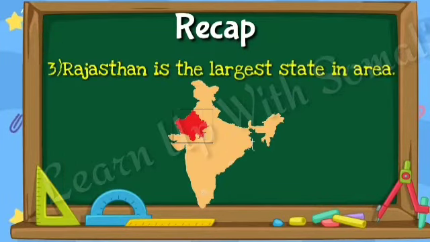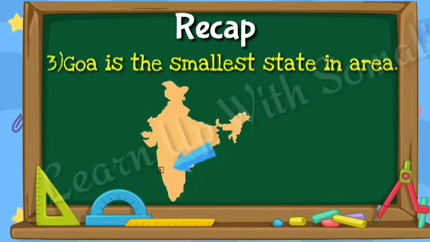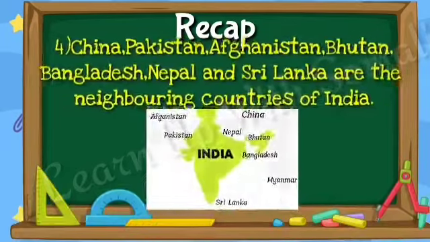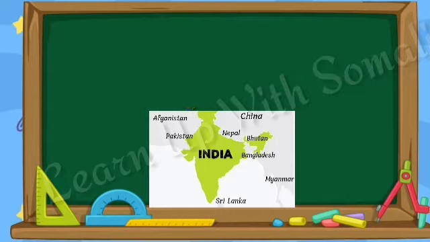Number 3, Rajasthan is the largest state in area, and area-wise, the smallest state is Goa. And on the last recap, we have China, Pakistan, Afghanistan, Bhutan, Bangladesh, Nepal, and Sri Lanka as the neighboring countries of India.